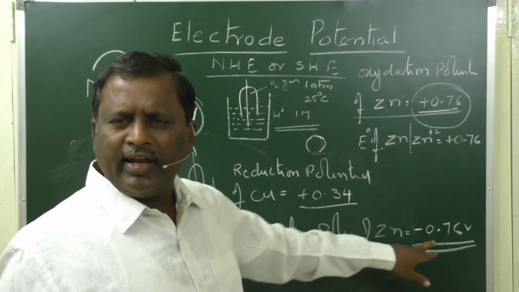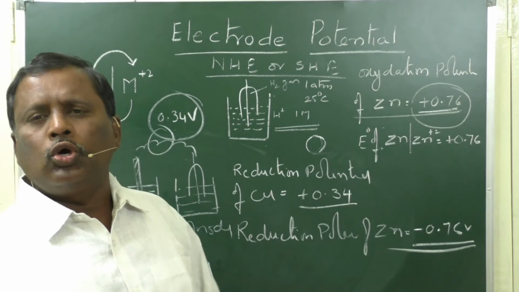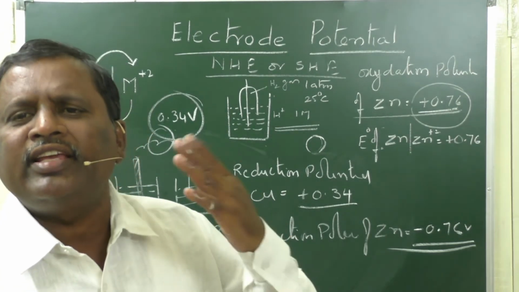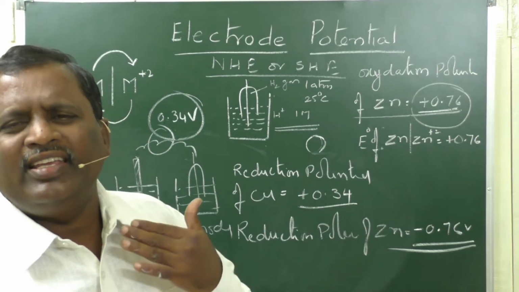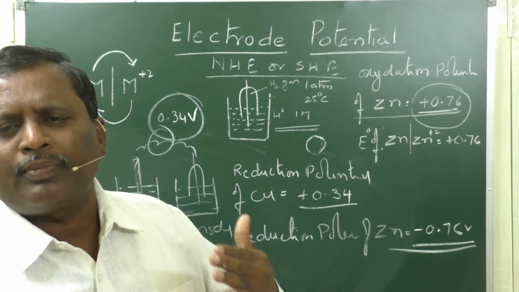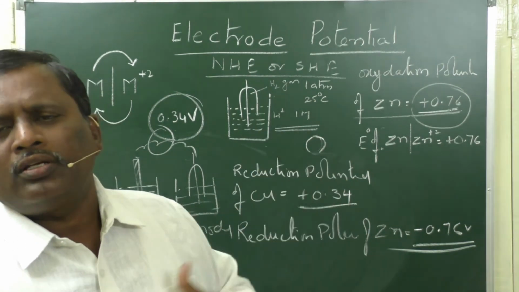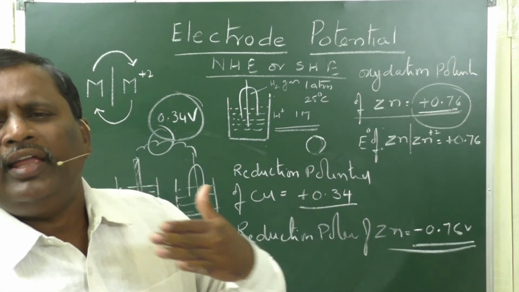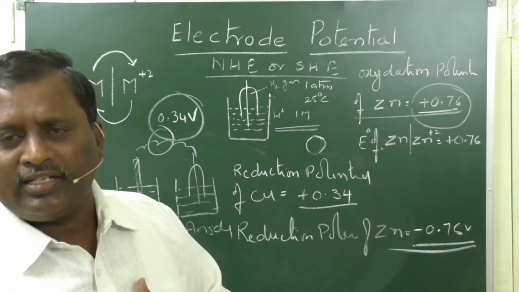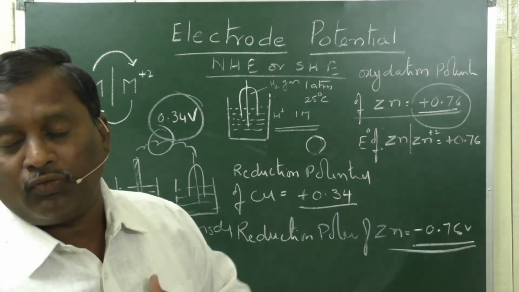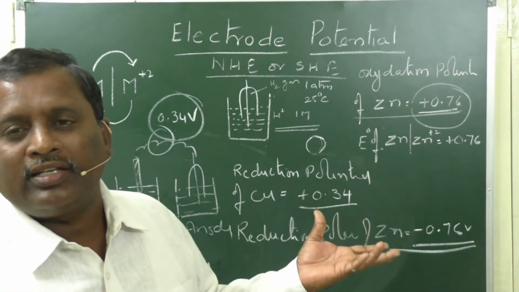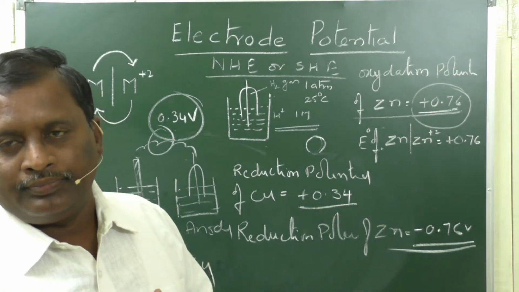Those metals which are easily oxidizable, particularly the elements in the s block, are highly oxidizable. That means they are powerful reducing agents. They reduce other elements powerfully. So they have negative reduction potentials.